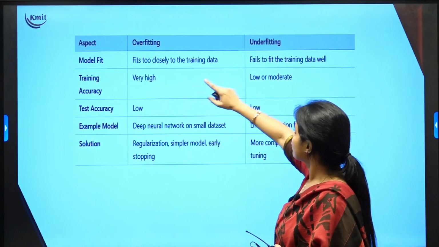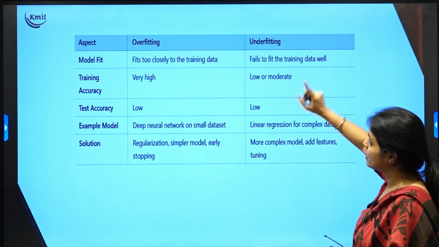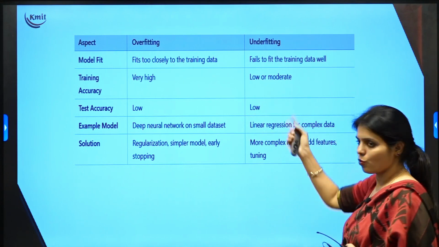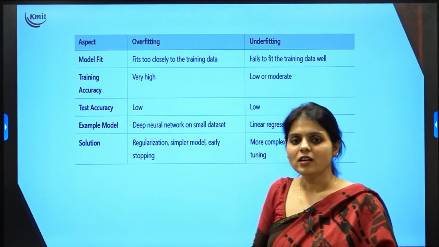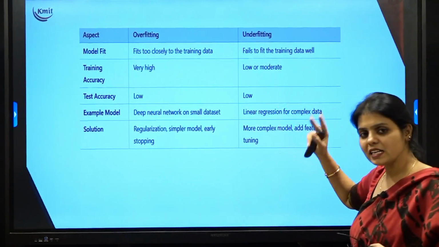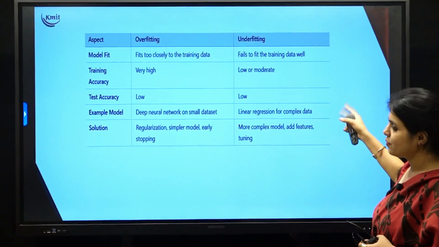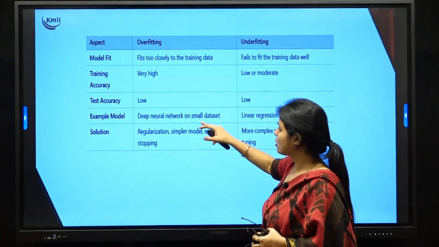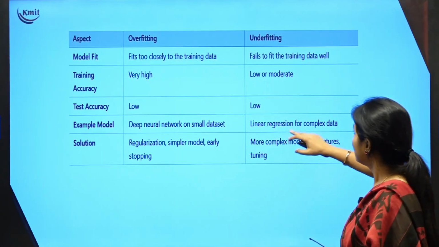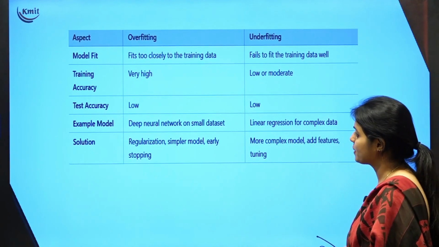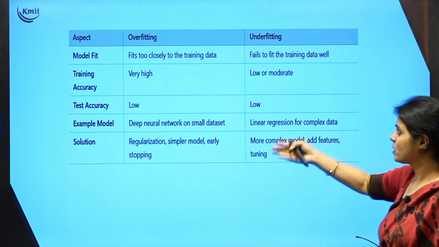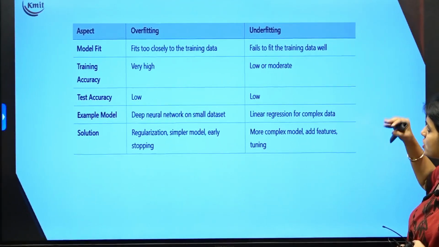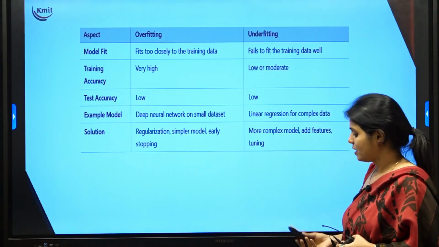If I want to give you a proof of it: a model that fits too closely to the training data is overfitting. One that fails to fit the training data as well is called underfitting. Training accuracy is very high here, very low there. Test accuracy is low. Overfitting and underfitting are both problems. In case of overfitting, training is good but test has failed. In case of underfitting, training has failed, test has also failed. Example models: deep neural networks with small data sets give overfitting. Linear models on very simple data give underfitting. Regularization and early stopping are different methods that we use for overfitting. Creating complex models, adding more features, and hyperparameter tuning will avoid underfitting.